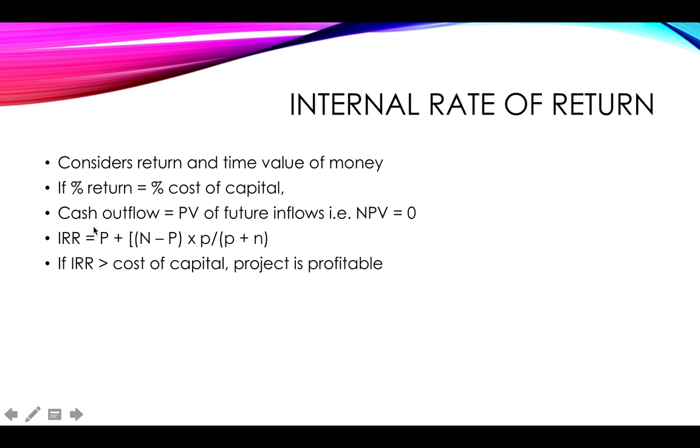So we choose any interest rate where the net present value is going to give me a positive answer, and that rate I'm going to plug in here for my capital letters P and N, and then I'm going to choose a percentage where my net present value is negative, and I'm going to plug that in for my N's.